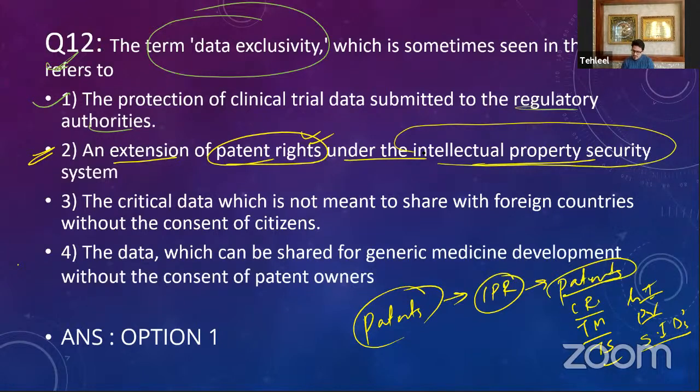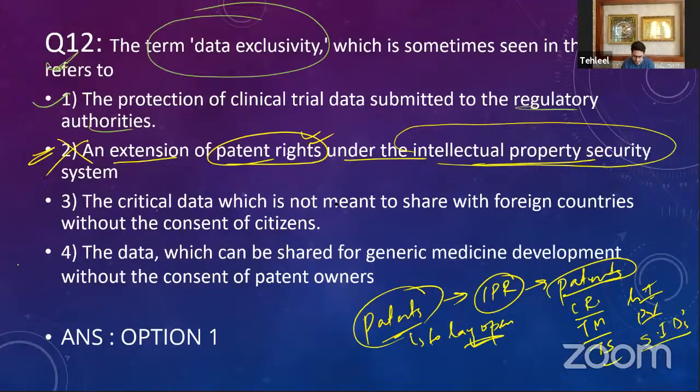Now, what happens in patents is whenever you come up with an invention or a discovery, you want to actually patent that. When you patent that, you have to lay it open. The word patent means to lay open. That means the data, the information, you have to lay open in front of the agency. Now, it does not give you data exclusivity. You have to lay the information open. So this option is eliminated right here.